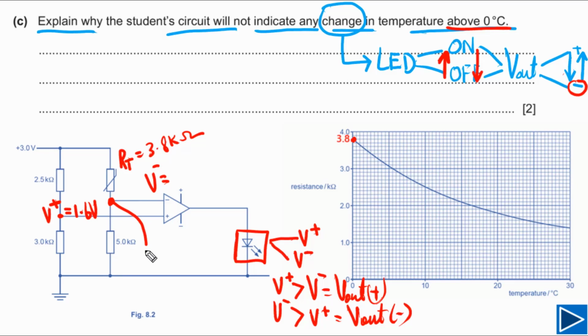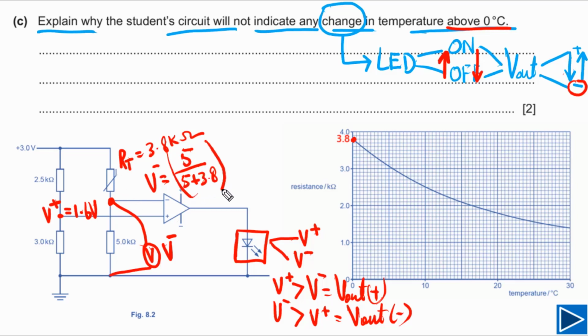If we connect our voltmeter across this 5 kilo ohm resistor, the reading on this voltmeter will be equal to V negative. Now the question is how we can find this. Simply we can write the resistance of this resistor, 5 kilo ohms, divided by 5 kilo ohms plus the resistance of the thermistor, that is 3.8.